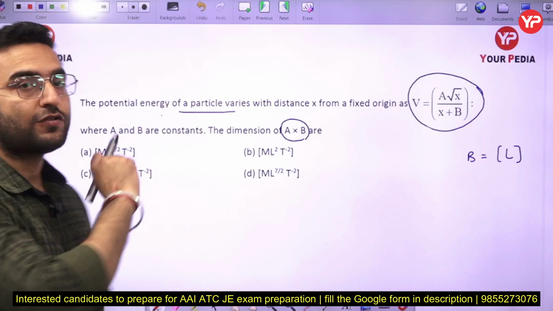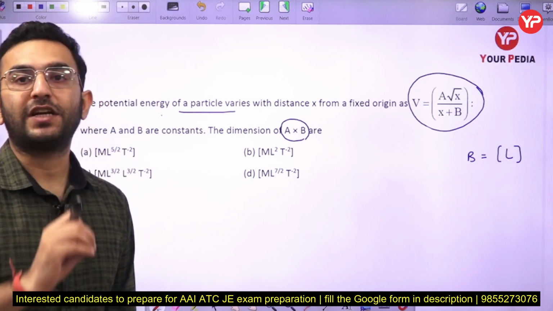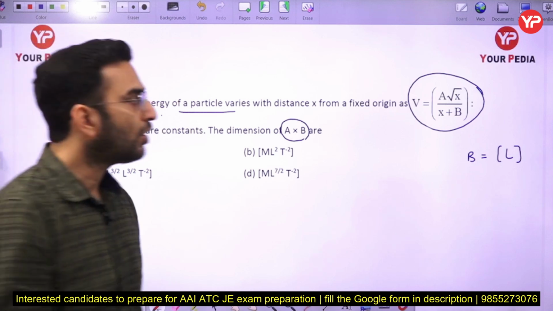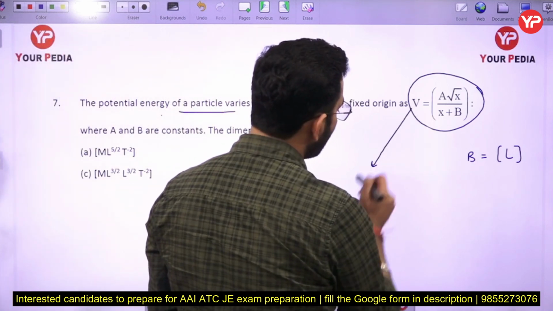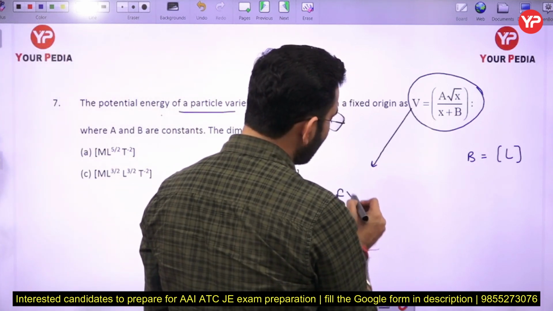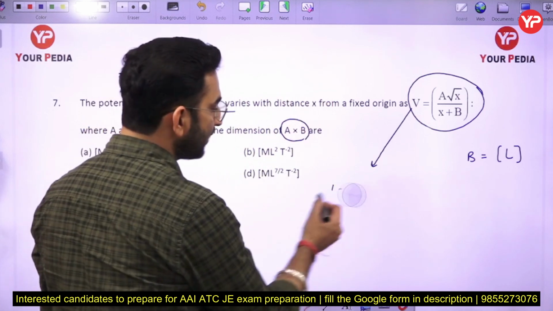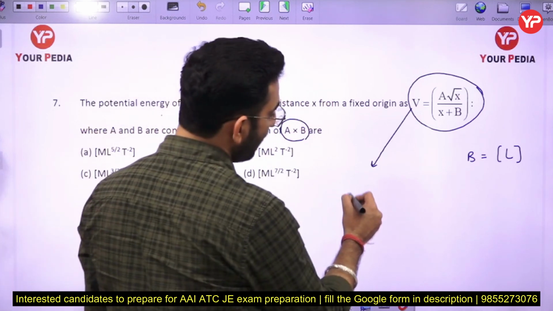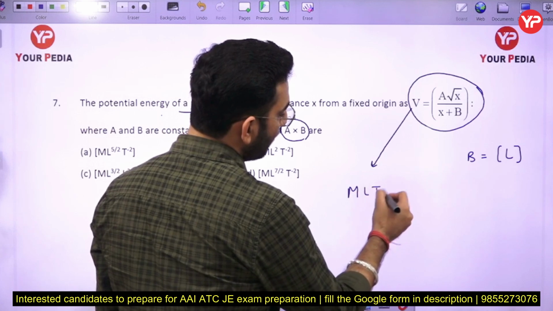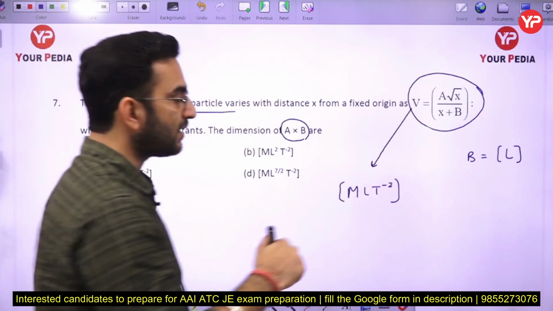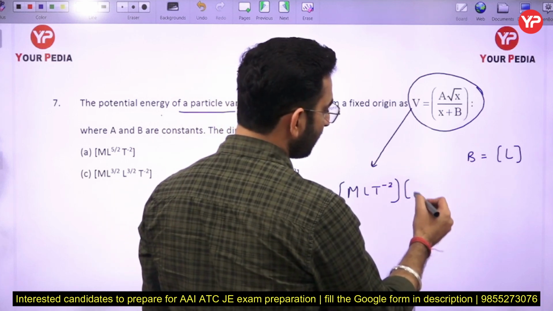Now what is V? V is representing the potential energy. And what is potential energy? It is force multiplied by distance. Force is mass into acceleration, which is MLT^-2, and x is distance here.